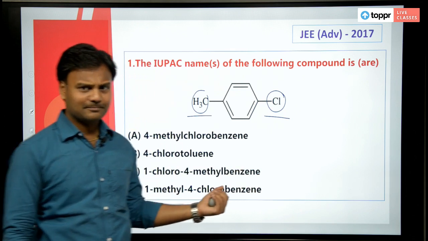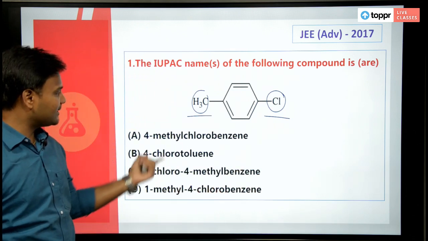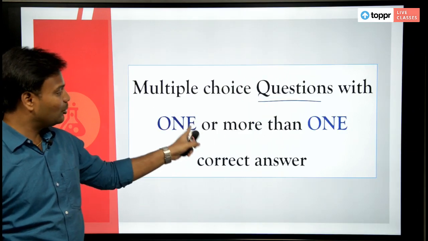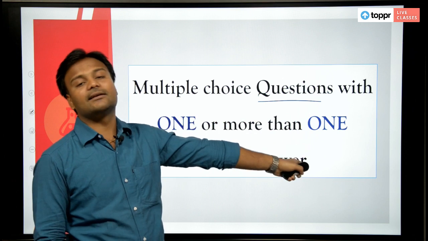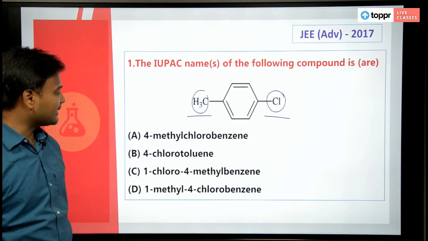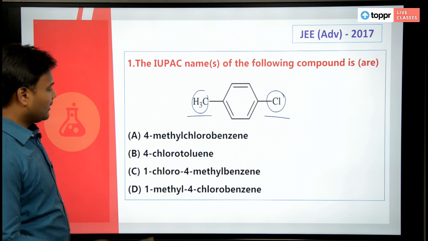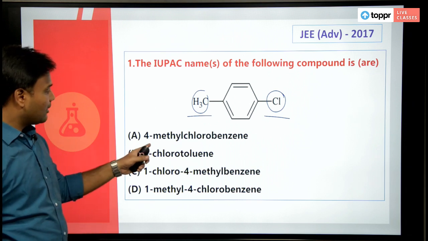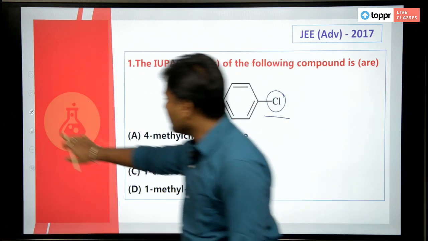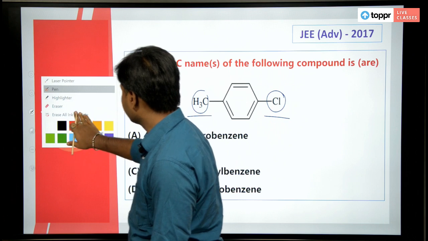Find out what the answers are, because you have more than one correct answer in this one. What are the correct answers? Let us rule out one by one. 4-methyl chlorobenzene. Okay, let us write down here.